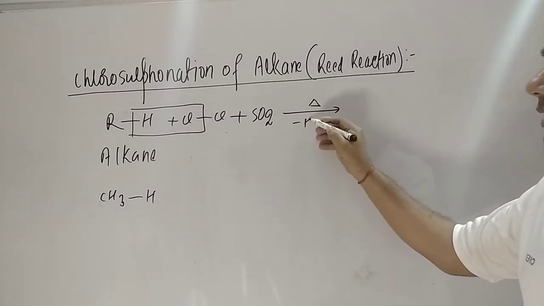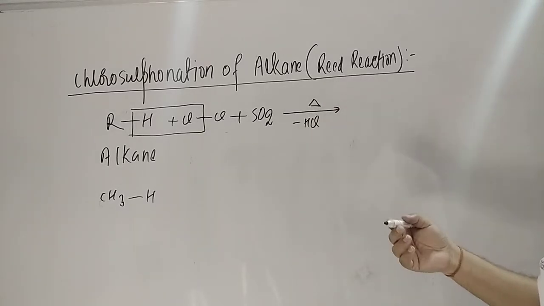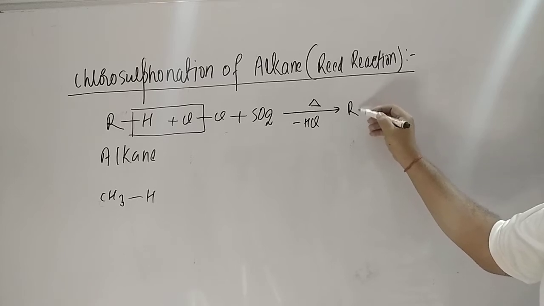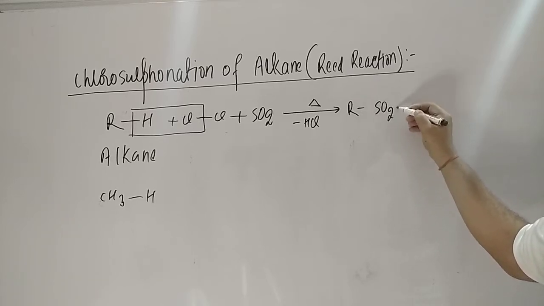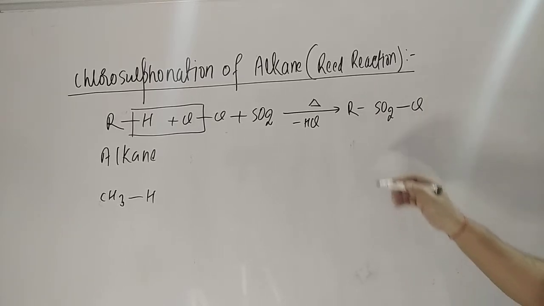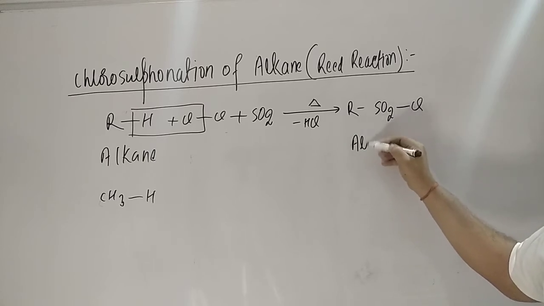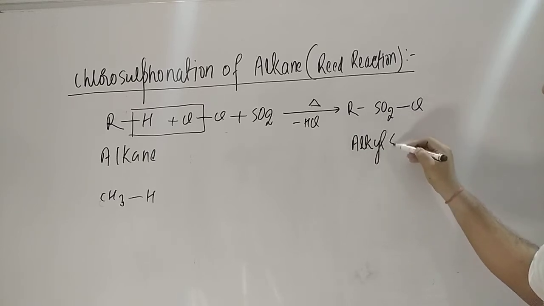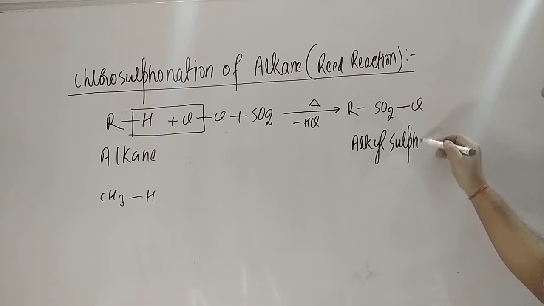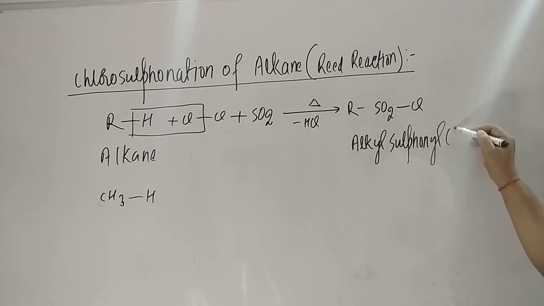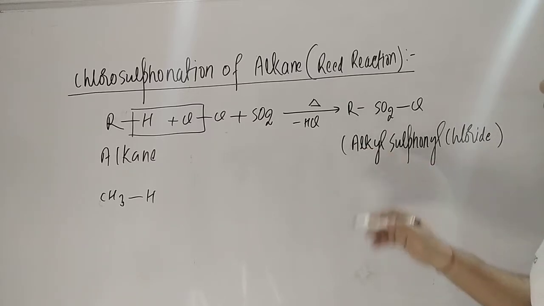So it is minus HCl, right? So what other thing is being formed? R-SO2-Cl. That is the compound, alkyl sulfonyl chloride, alkyl sulfonyl chloride. This is the required product, alkyl sulfonyl chloride.